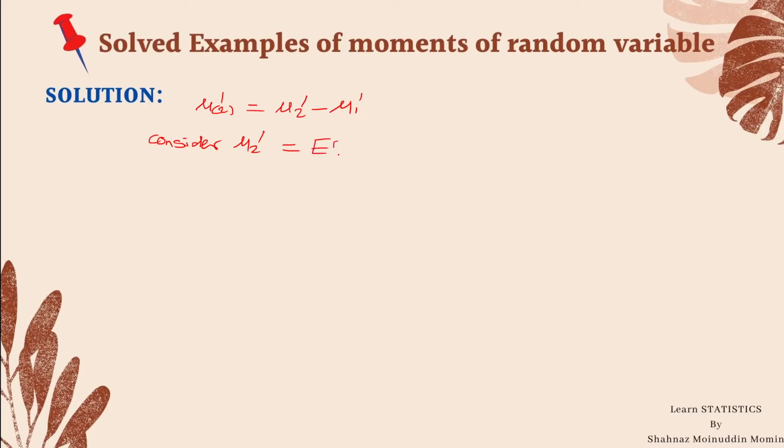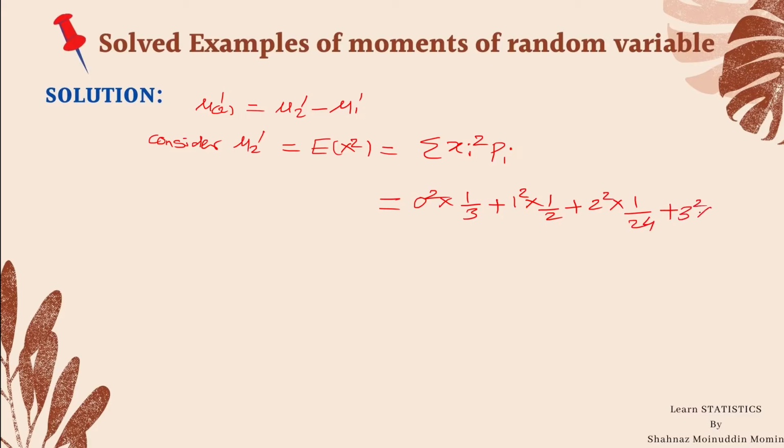Mu 2 dash is nothing but expectation of x square, which is equal to summation xi square into probability of i, which is equal to 0 square into 1 upon 3 plus 1 square into 1 upon 2 plus 2 square into 1 upon 24 plus 3 square into 1 upon 8, which is equal to 1 by 2, 4 by 24 plus 9 upon 8.